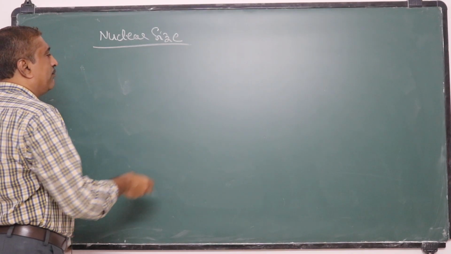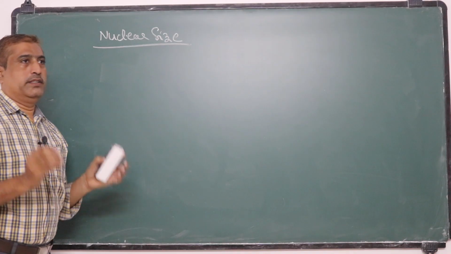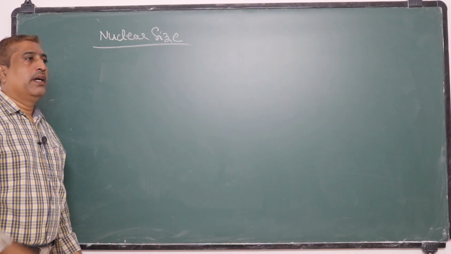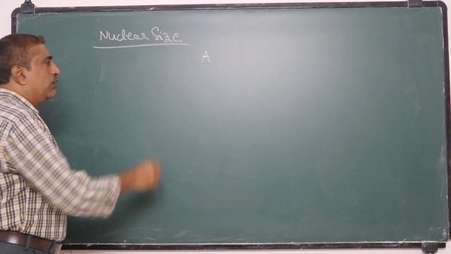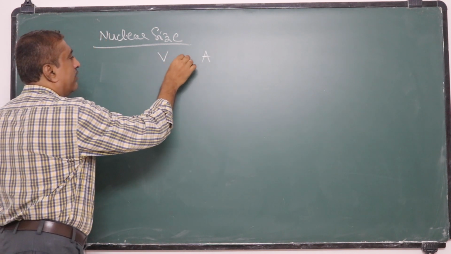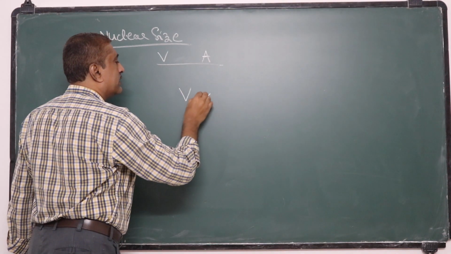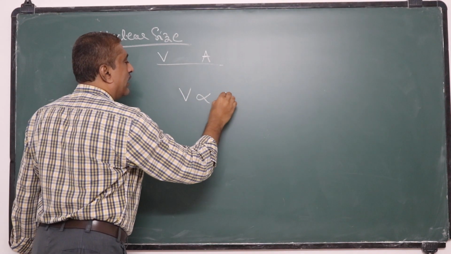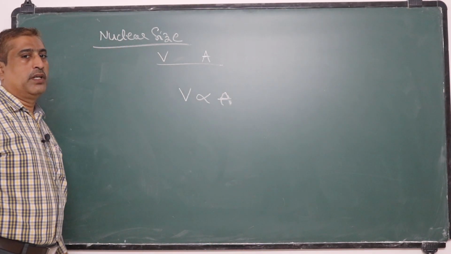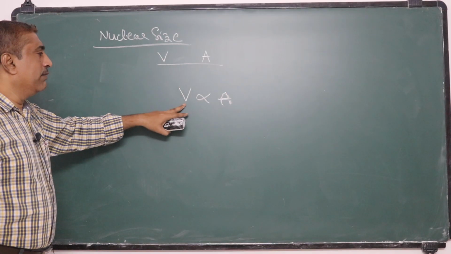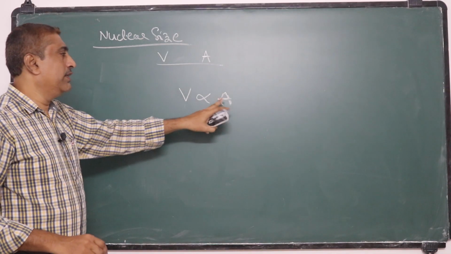The volume of a nucleus having mass number A is found to be proportional to the mass number of that particular nucleus.